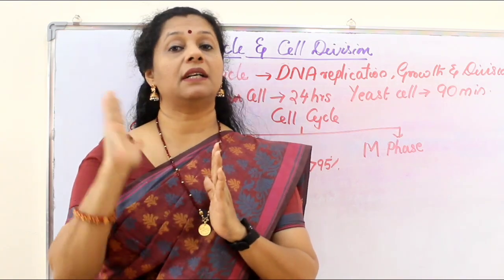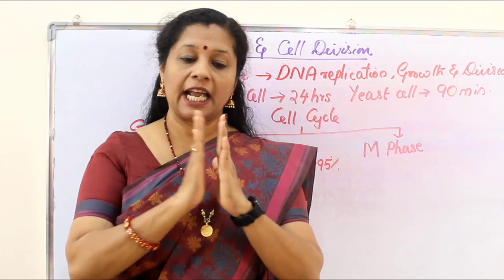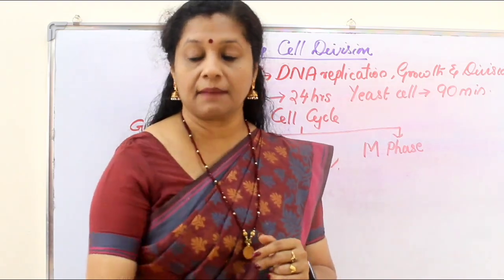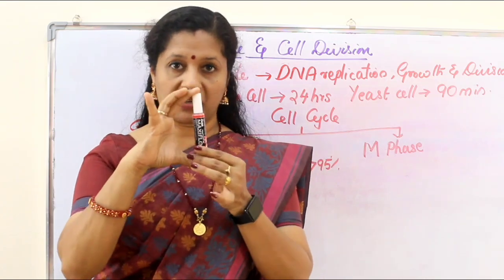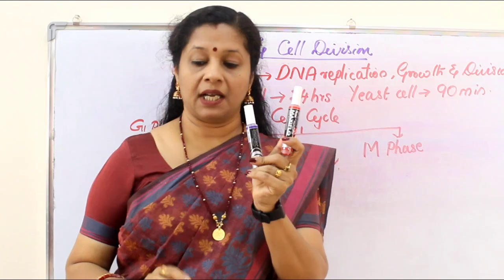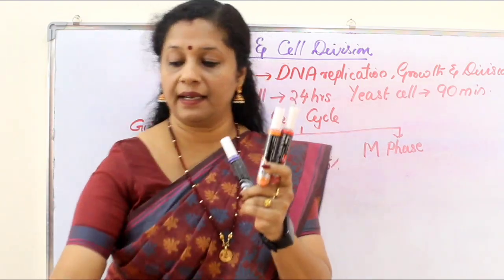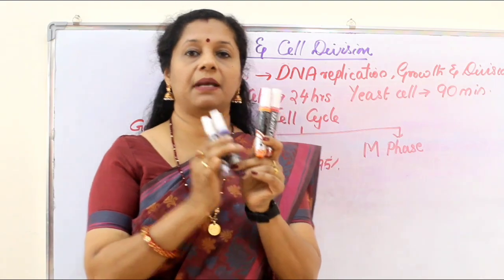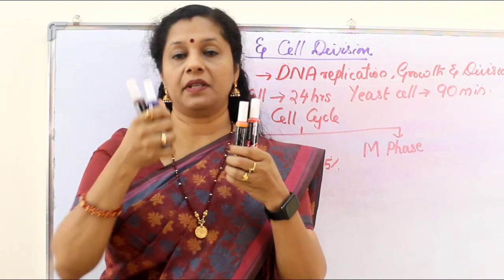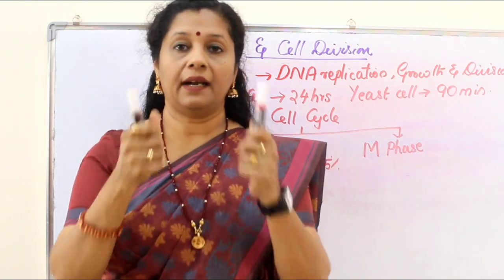About replication you will learn in detail in 12th standard. During DNA replication, every DNA makes one more copy of itself. Suppose this is the initial DNA strand and this is another DNA strand, 2 of them. The first one duplicates and makes another copy. The second one also duplicates and makes another copy. But still these two are considered the same, and these two are considered the same. So initially what was the number? We had 2.